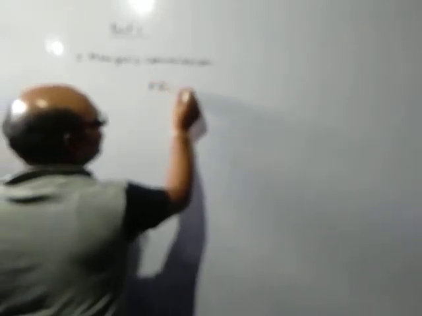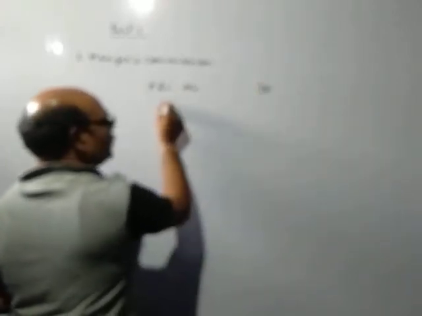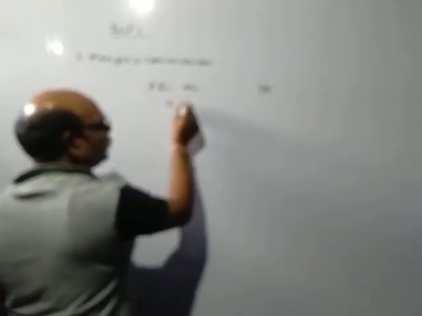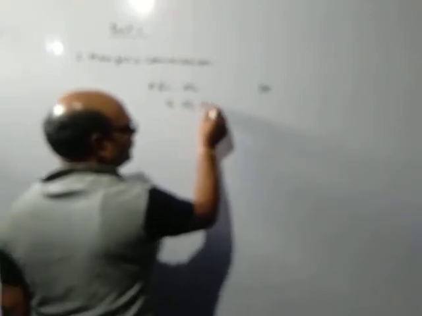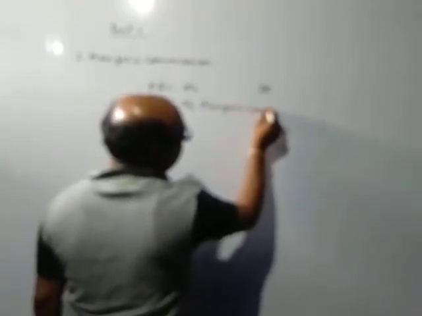Profit and loss account debit to outstanding manager's commission.